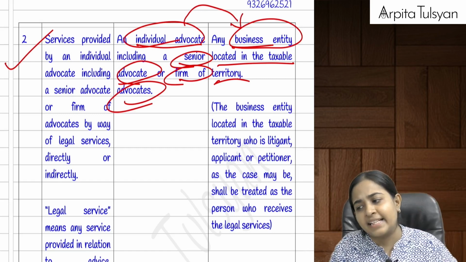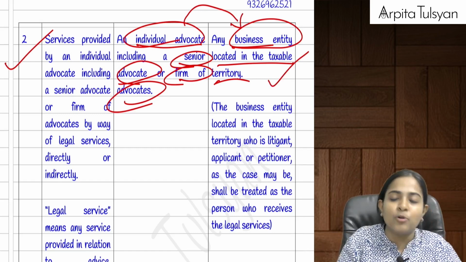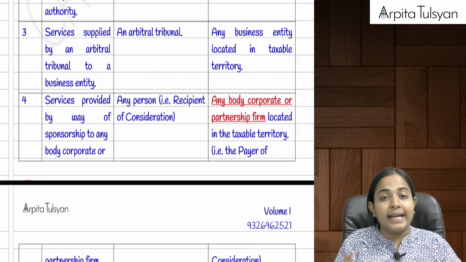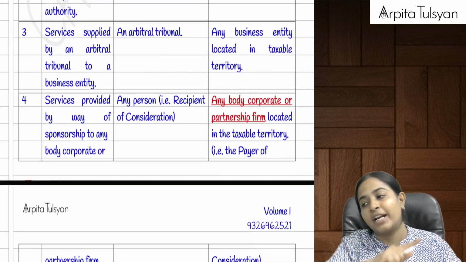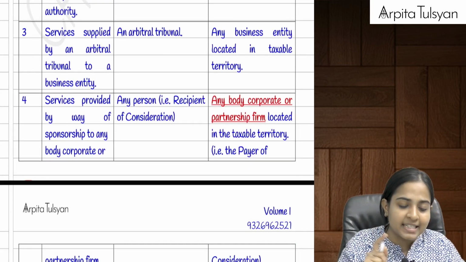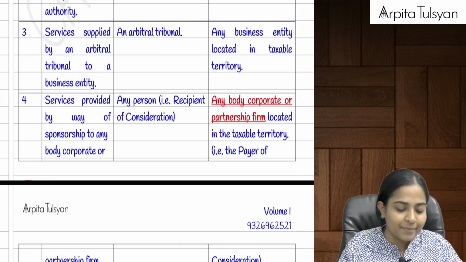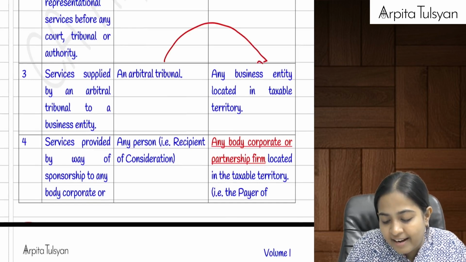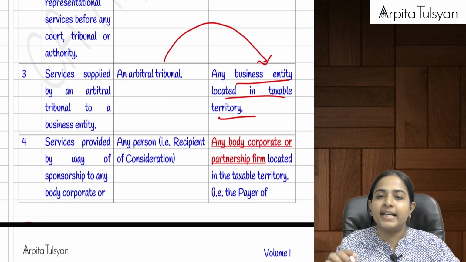That is, benefit has been given to the individual advocate or firm of advocates. You need not take the headache, and the responsibility to pay the tax to the government lies on the business entity. Individual advocate or firm of advocates providing services to a business entity located in a taxable territory, RCM provisions will be applicable, no exceptions given there. Next, services provided by an arbitral tribunal to a business entity located in a taxable territory.